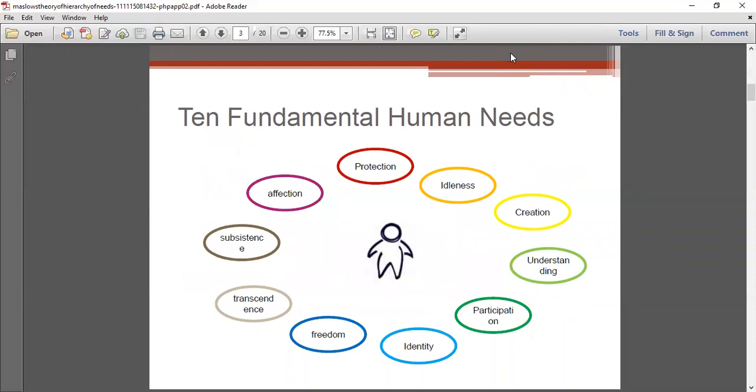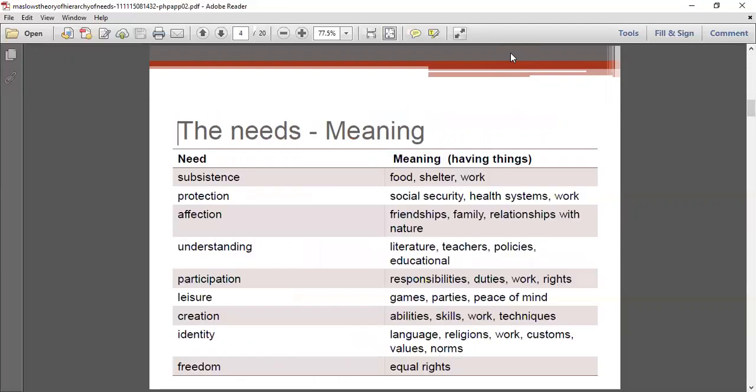Coming to the 10 fundamental human needs, according to Maslow, there are 10 fundamental human needs. So what are those human needs? They are protection, idleness, creation, understanding, participation, identity, freedom, transcendence, subsistence, and affection. In our next slide, we will see the meaning of each need.